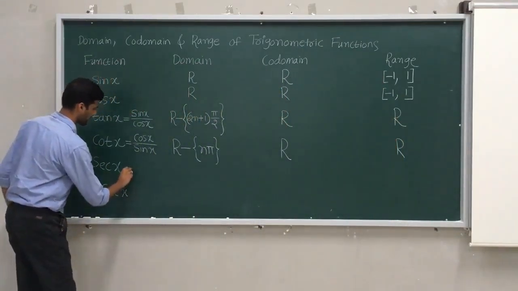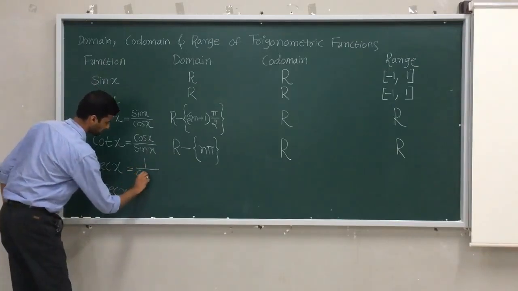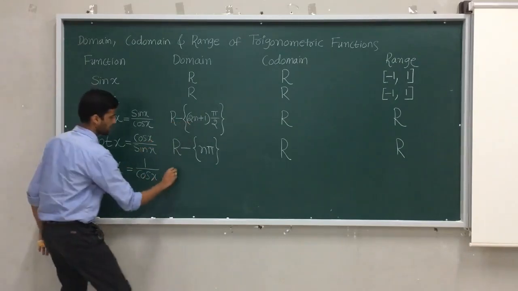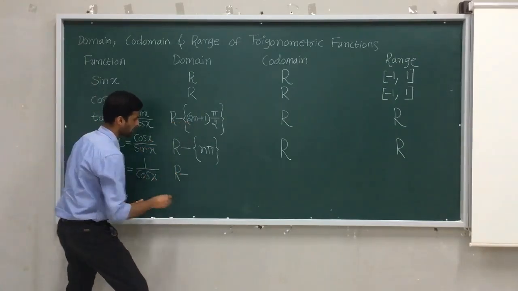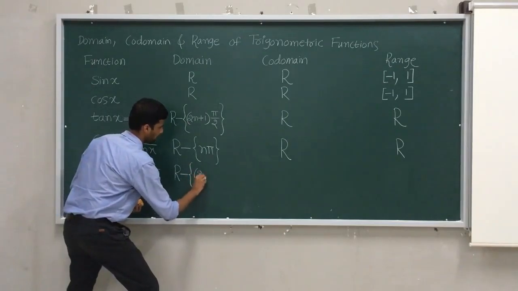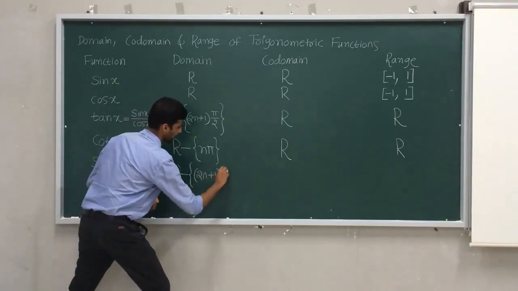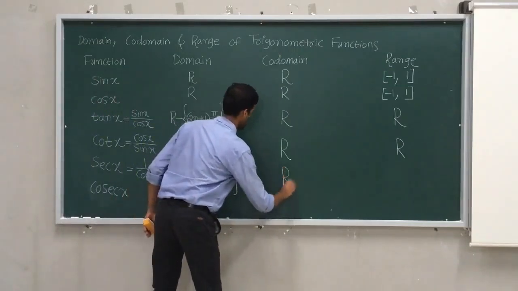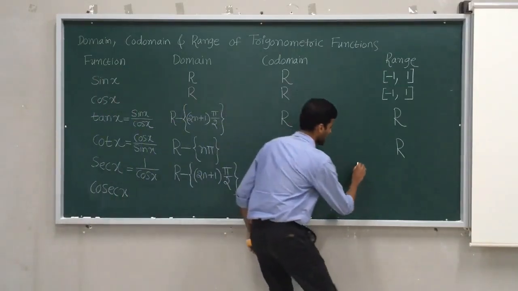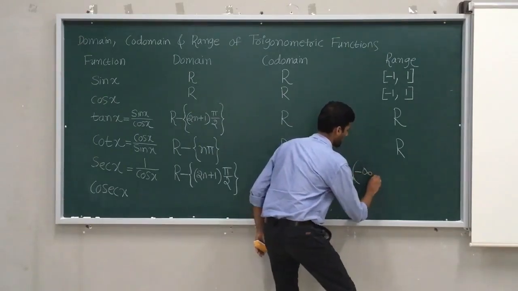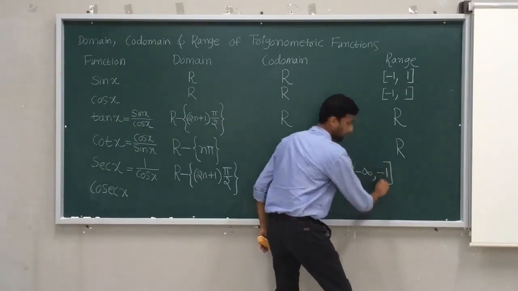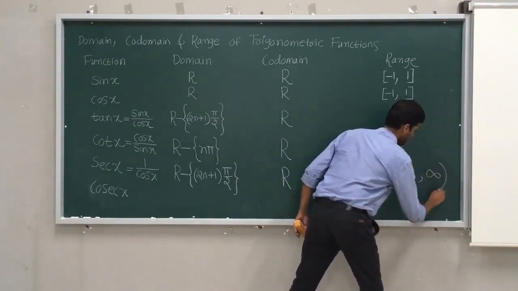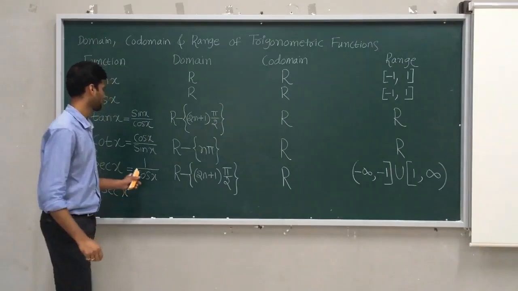Sec x, you can write sec x as sec is the reciprocal of cos. Again, any number by 0. What makes cos 0? Here only we discussed. Therefore, its domain is all real numbers, but not odd multiples of pi by 2. Okay? And codomain is R. But when it comes to the range of sec x, its range is the open interval minus infinity to -1, closed, union the closed interval 1 to infinity. This is very important. This is the range of sec x.